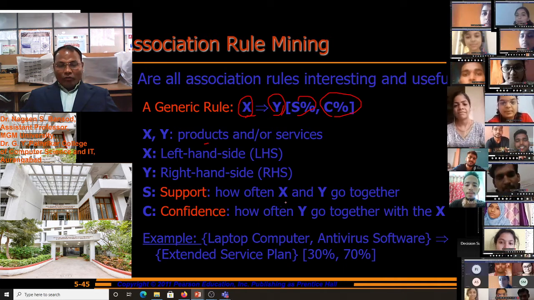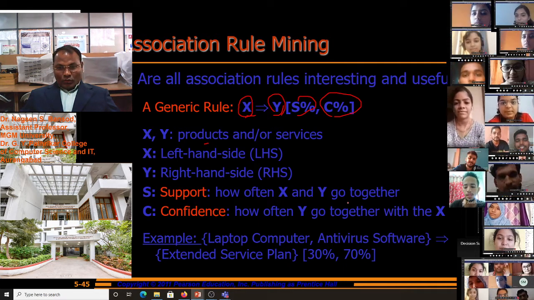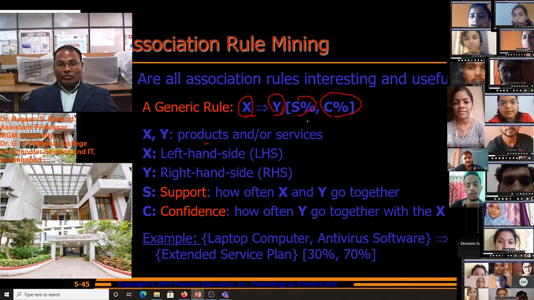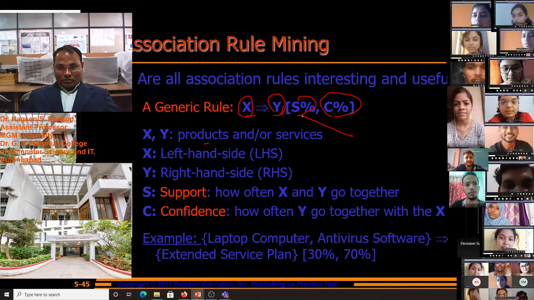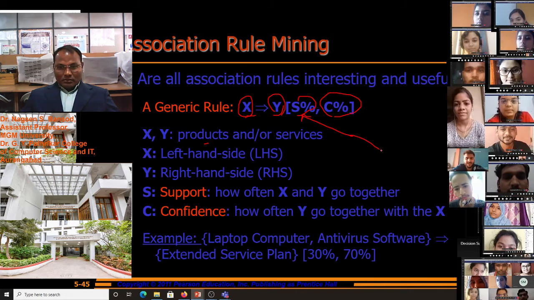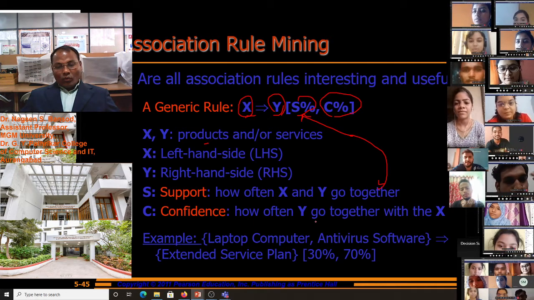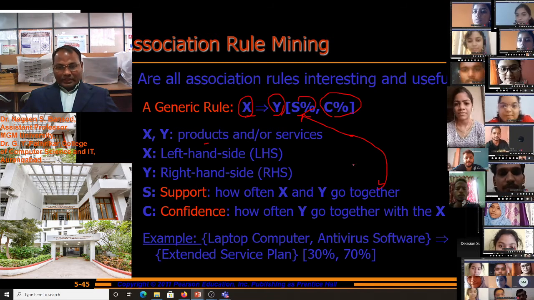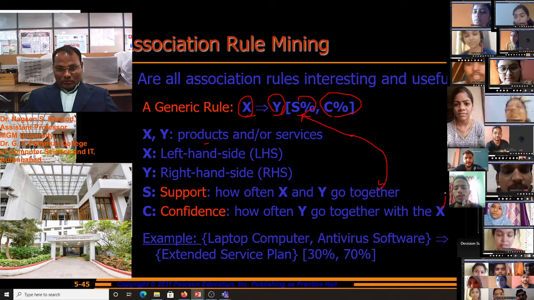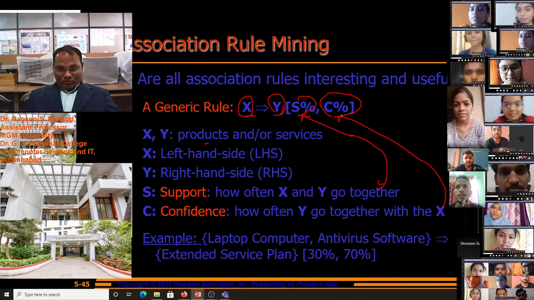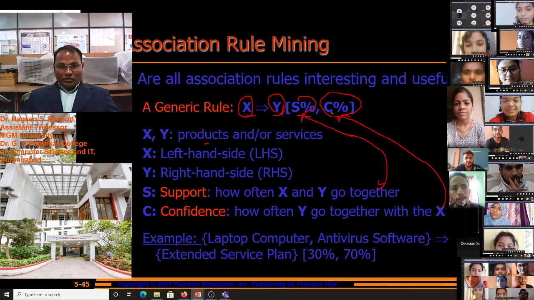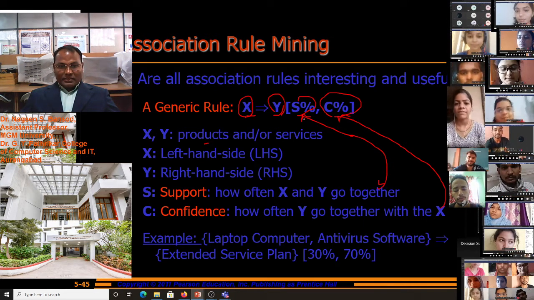Support is how often X and Y go together, and confidence is how often Y goes together with X. C is the confidence and S is the support.